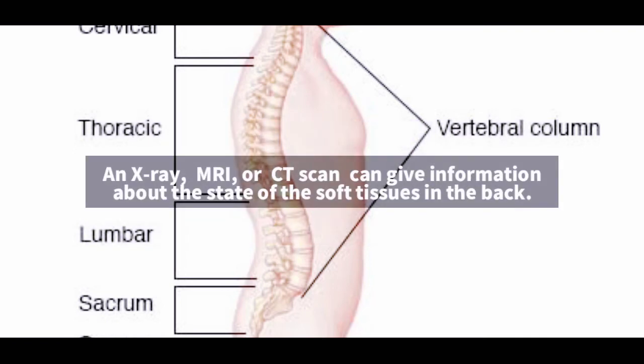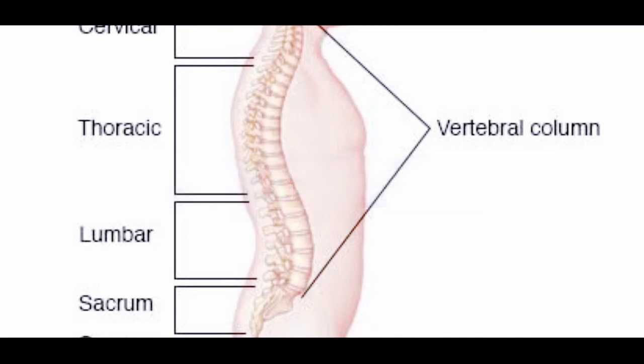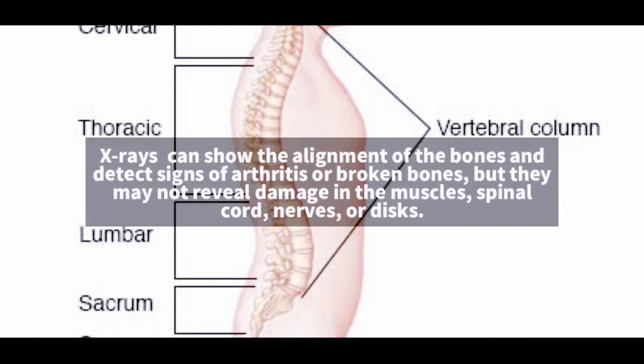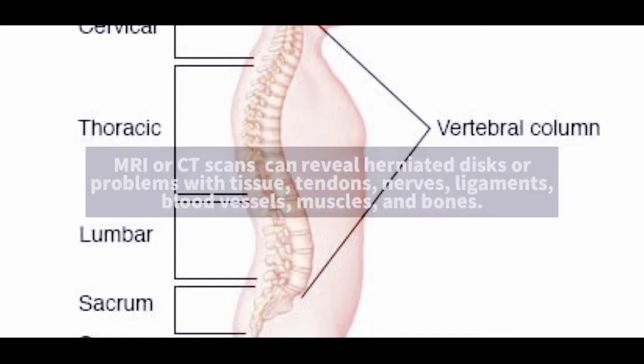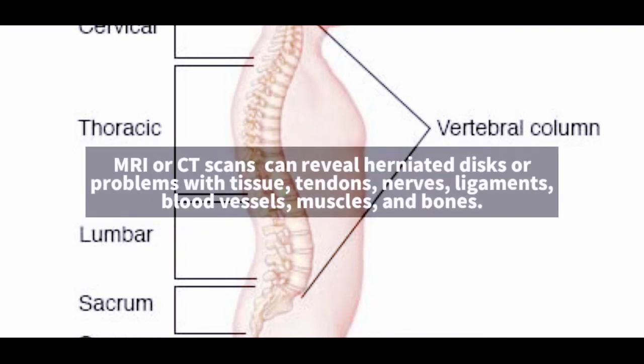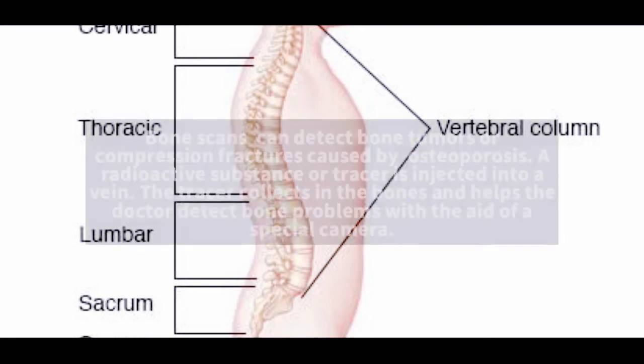An X-ray, MRI, or CT scan can give information about the state of the soft tissues in the back. X-rays can show the alignment of the bones and detect signs of arthritis or broken bones, but they may not reveal damage in the muscles, spinal cord, nerves, or discs. MRI or CT scans can reveal herniated discs or problems with tissue, tendons, nerves, ligaments, blood vessels, muscles, and bones.